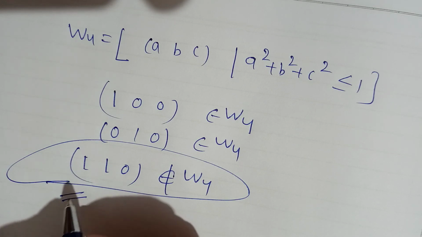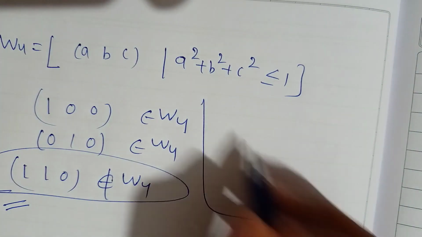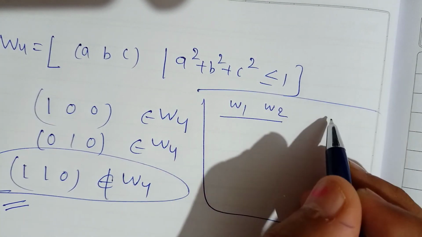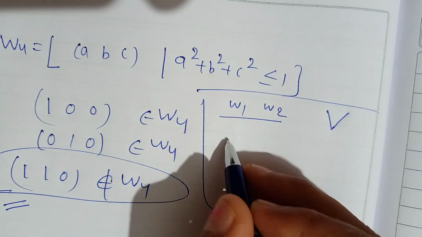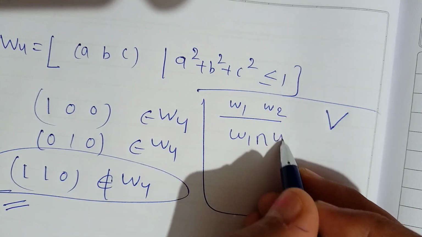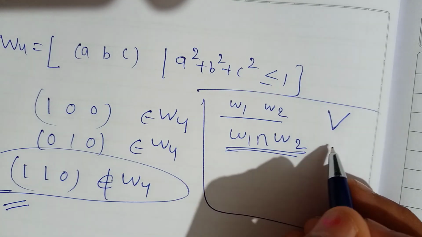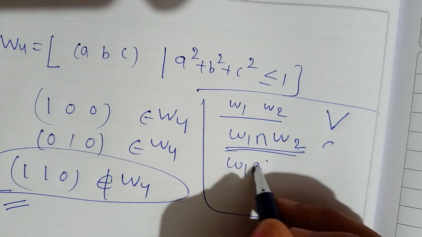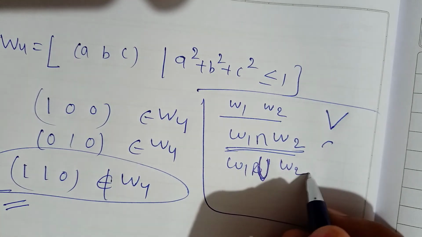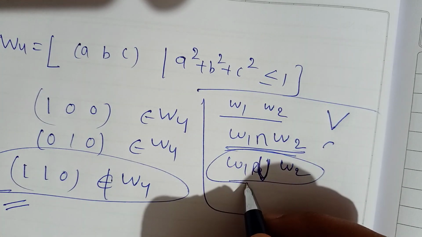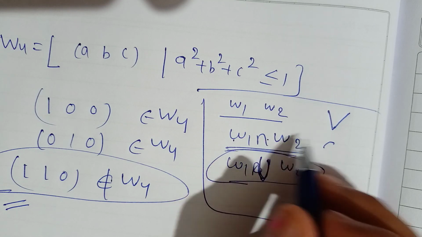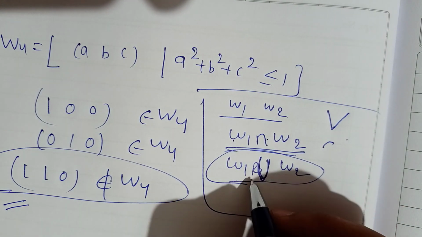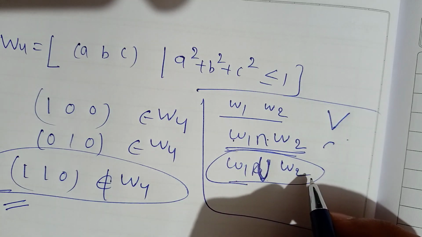Okay, and one more thing we have: if W1 and W2 are two subspaces of a vector space, then the intersection is also a subspace, but the union W1 union W2 may or may not be a subspace. So the intersection of two subspaces is a subspace, and the union of two subspaces may or may not be a subspace.